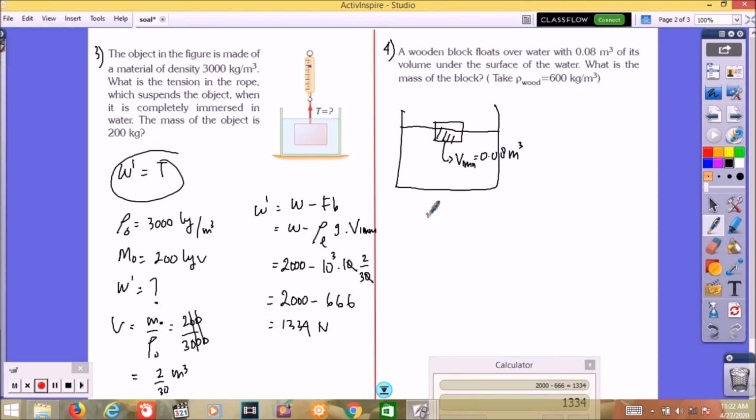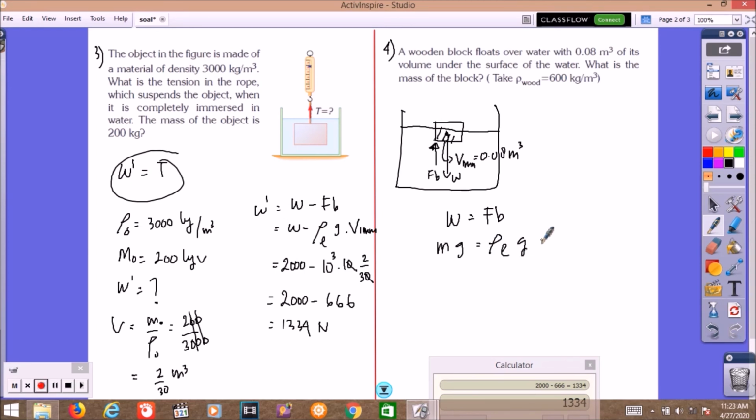Here we can draw the free body diagram. There is the weight and there is FB, like that. The object is in equilibrium, so the weight equals FB, but it's not the maximum FB. We have the mass of the block, M times g, equals rho liquid, g, volume immersed.